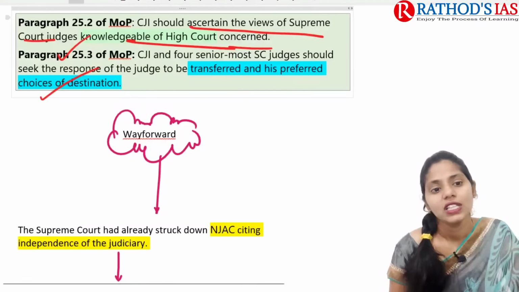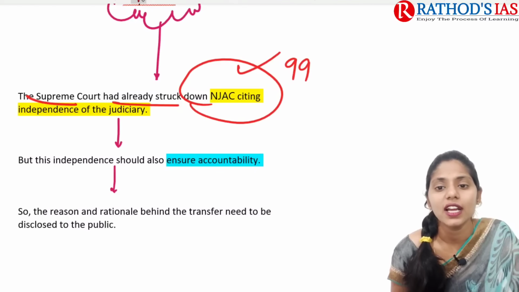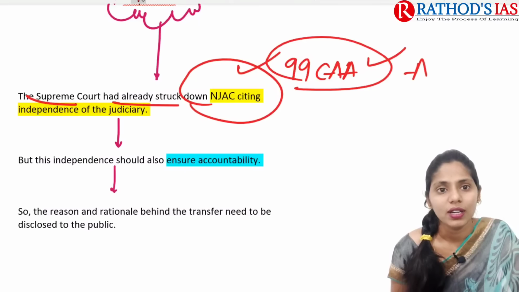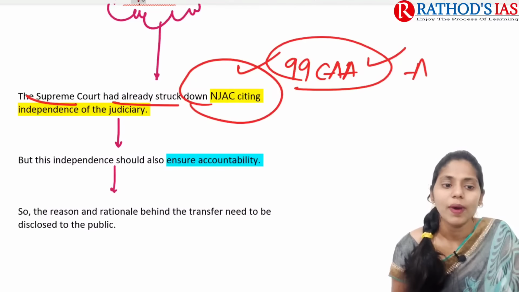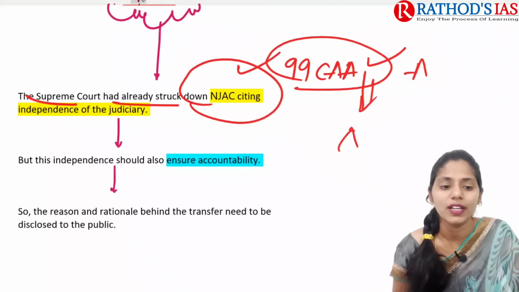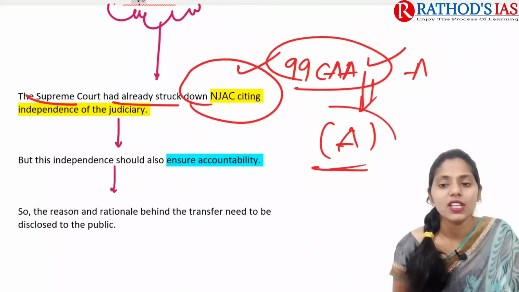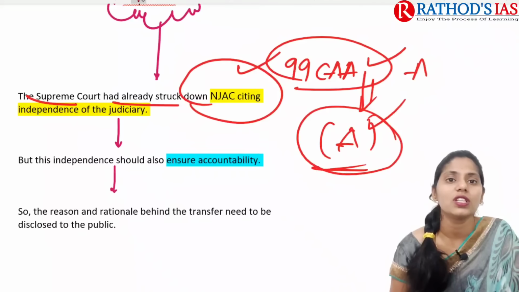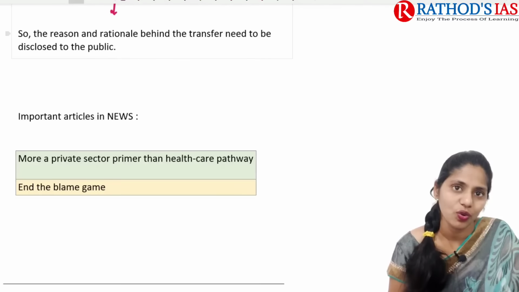In this context, what is the way forward? The Supreme Court had already struck down the NJAC, the 99th Constitutional Amendment Act, citing the independence of the judiciary. But this independence should also ensure accountability. So whenever there is any transfer or appointment of judges, we need to disclose it to the public. This is the way forward.